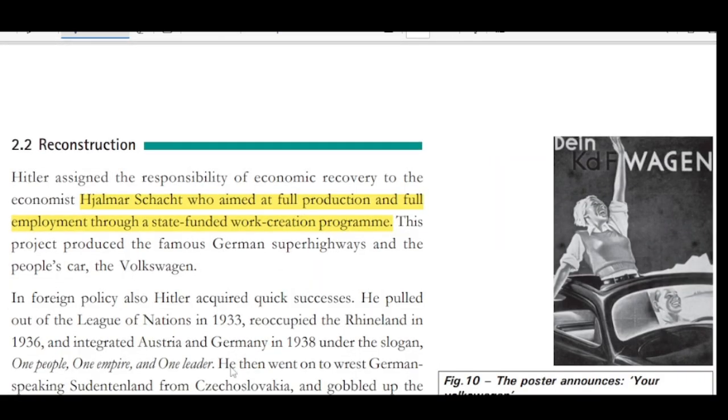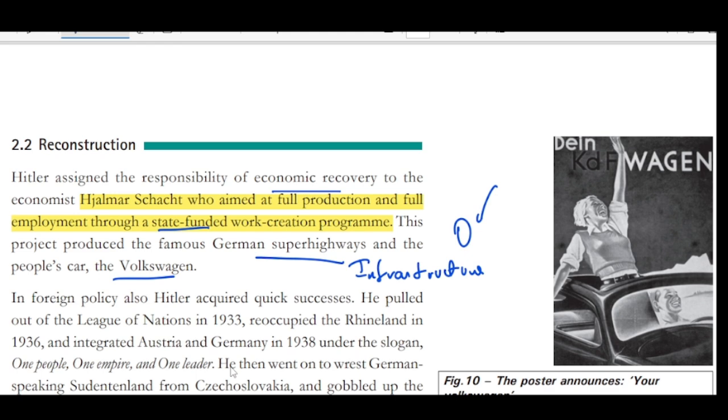Now Hitler wants economic recovery. We were saying how Hitler is planning to give jobs to the youth of Germany. Hitler assigned the responsibility of economic recovery to an economist, Hjalmar Schacht, who aimed at full production and full employment through a state-funded work creation program. State-funded means a government-funded work creation program. This project produced the famous German superhighways and the people's car, that is Volkswagen. So they are concentrating on infrastructure so that many people will come to work, and this work will bring more companies to Germany, and hence people can get employment.